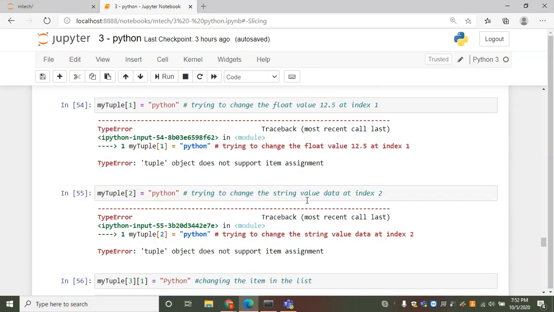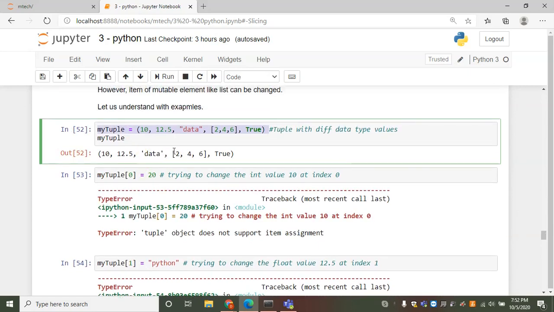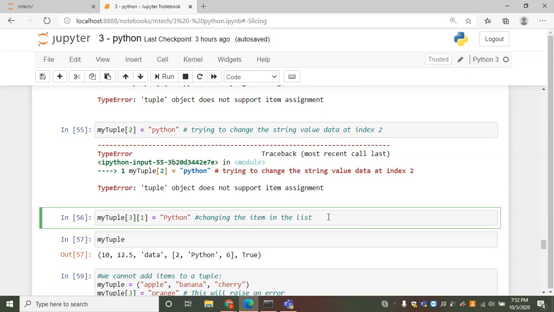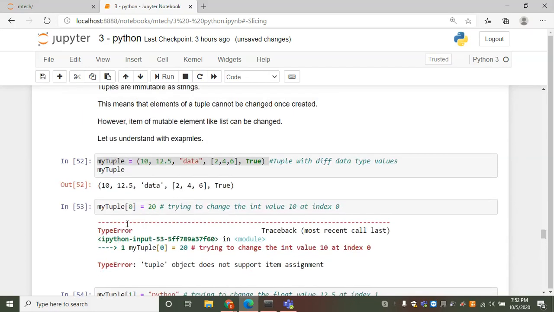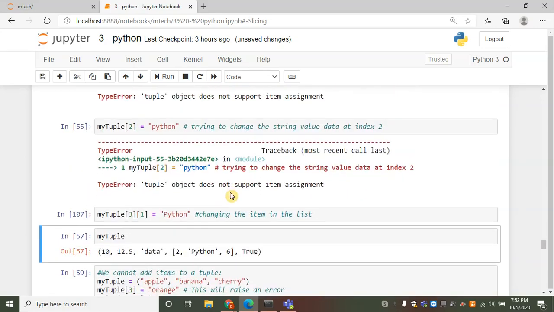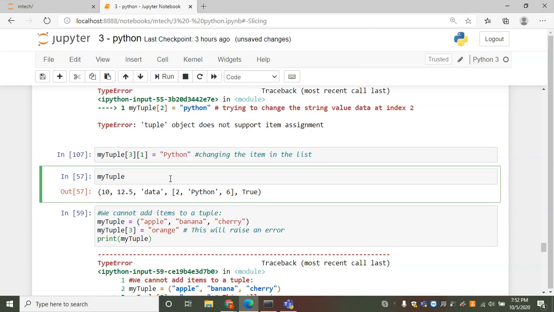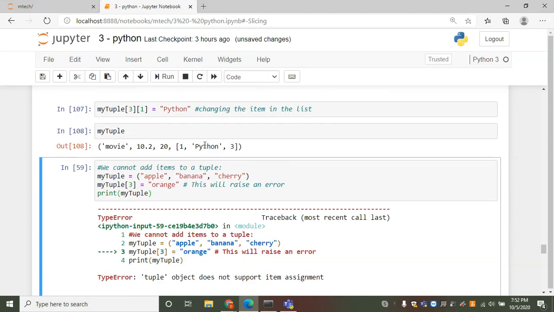When I try to change the string value at index 2, I get the same error. But when I try to assign the string Python to index 3 of 1, which is index 3, 3 of 1 will give you 2. So instead of 2, I am assigning the string Python. So my tuple is getting updated, and instead of 2, the string value is updated. This is because a list is a mutable object.